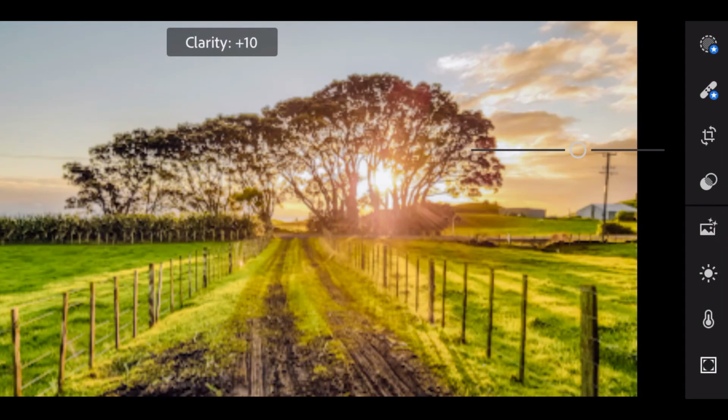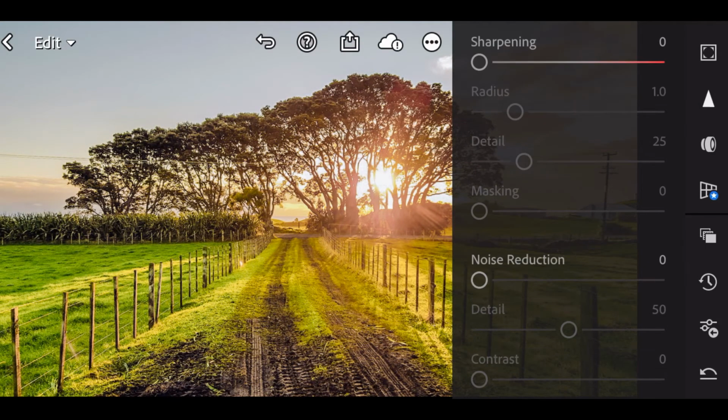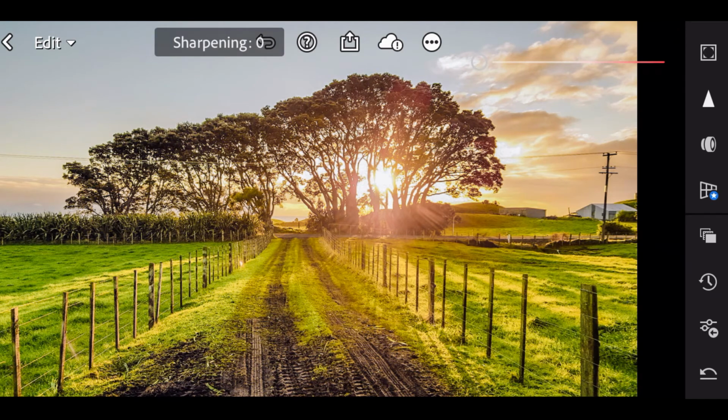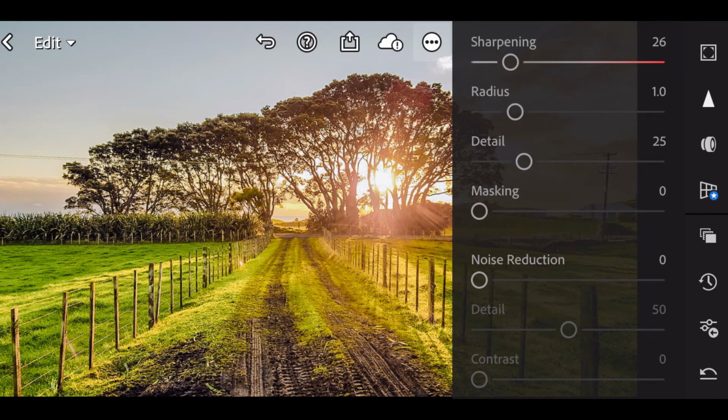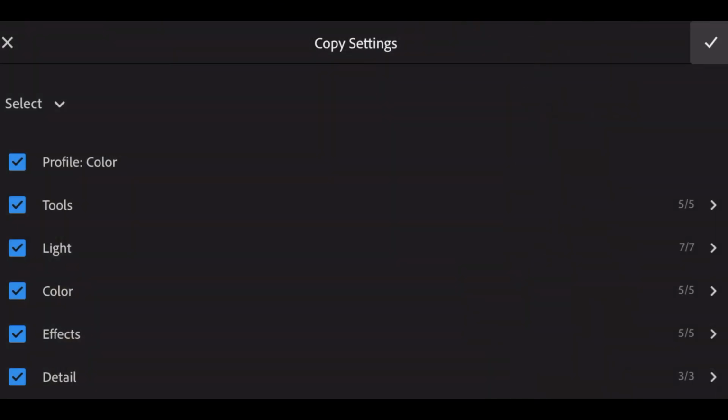Clarity plus 10. Slide down. Go to Detail. Sharpening 26. Go to 3-dot icon. Copy setting. And done.